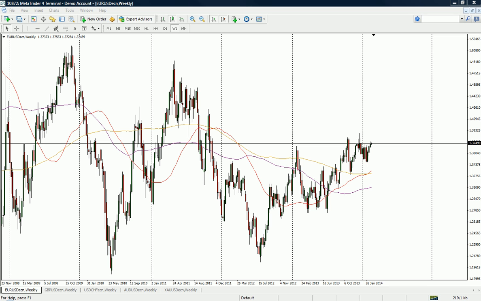What we'll do today is go through some technical analysis on Euro dollar, cable, dollar Swiss, Aussie and gold. Just going to give a brief review of what happened last week and give some outlook for this week, mainly focusing on technical analysis. We'll have a little look at the Forex calendar, see what data is coming out this week.